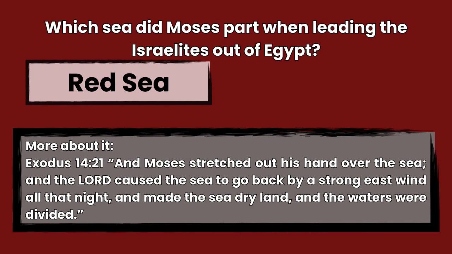The answer is Red Sea, Exodus 14:21. And Moses stretched out his hand over the sea, and the Lord caused the sea to go back by a strong east wind all that night, and made the sea dry land, and the waters were divided.